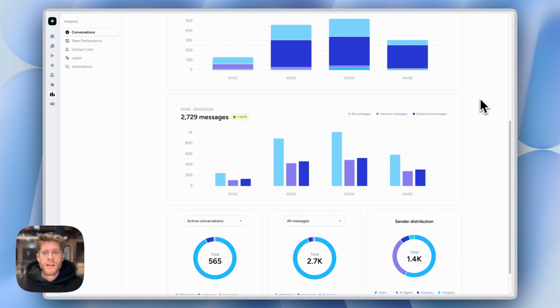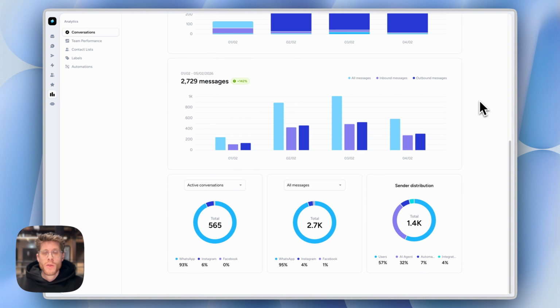Exactly. Then down here we have one more thing, building on top of what I just showed: a sender distribution. Instead of a stacked bar chart over time, you see it for the entire time period that you selected. Here, as you can see, 57% were sent by users, 32% already by our AI agent, 7% by automations, and the rest via integrations. Exactly, that's already it for analytics.